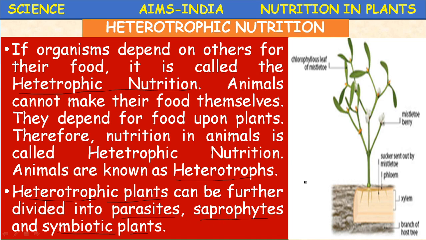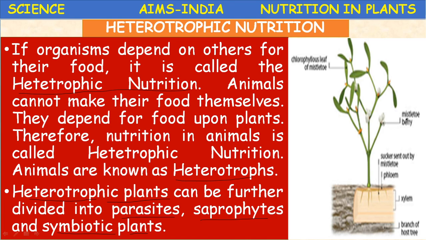If you take parasitic plants, the parasite means the dependent organism. On which does it depend? It depends on a host organism. So such an organism which depends on a host for its nutrients is called a parasite.